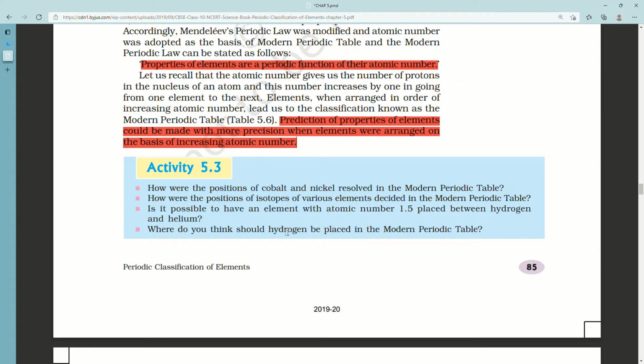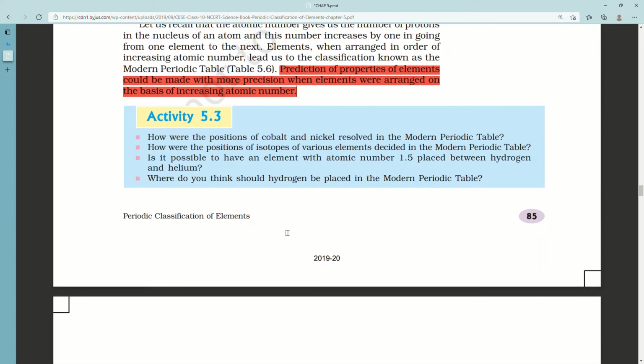Well, we did not have to worry about isotopes, because since they were arranged based on atomic number, one element was given one slot. So even if it had isotopes, it still remained in the same slot. Third, is it possible to have an element with atomic number 1.5 placed between hydrogen and helium?